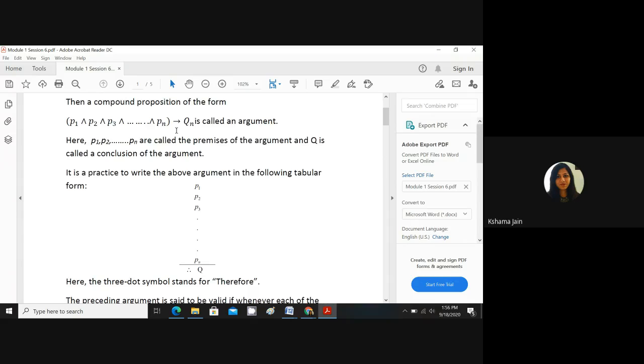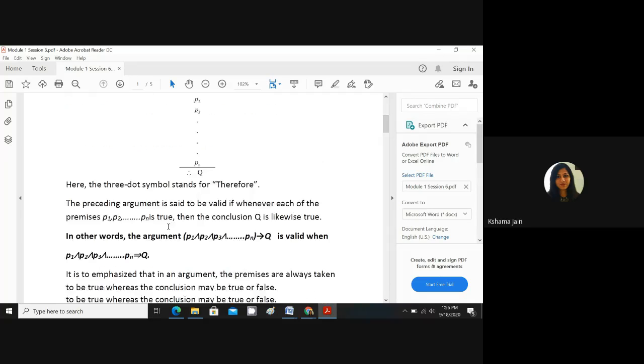But if in any argument we see that the conditions are true, then Q must be true. That time it is called a valid argument. If suppose you get these true but Q is false, that time we say invalid argument. Okay, so for a valid argument there is a mandatory, or necessary, condition: if these propositions, these conditions, are true, then the conclusion must be true. If conditions are true, Q can't afford to be false.